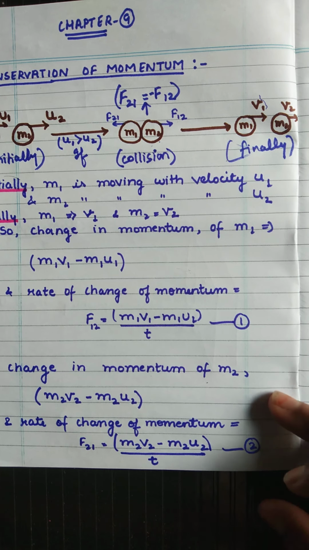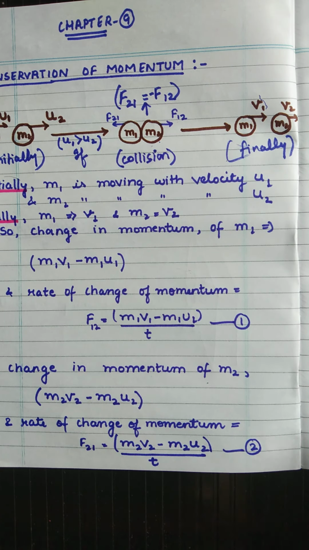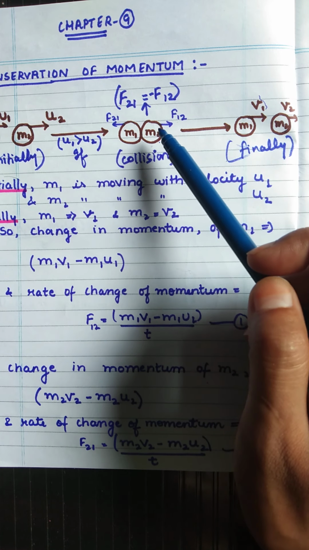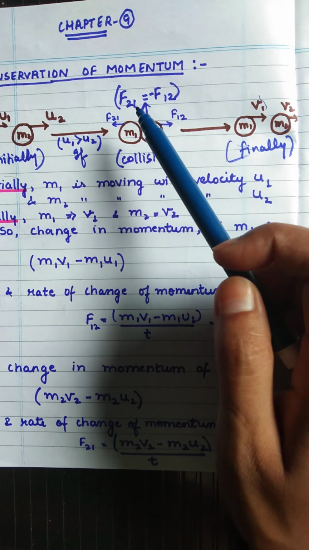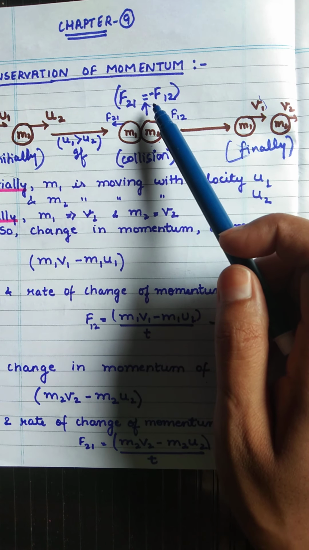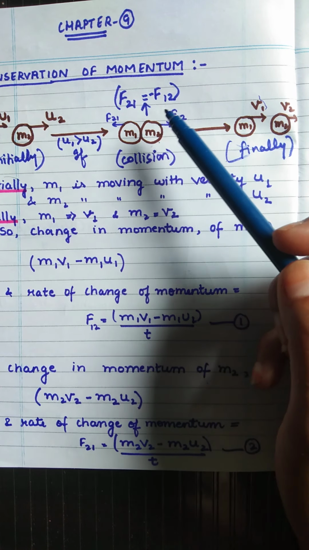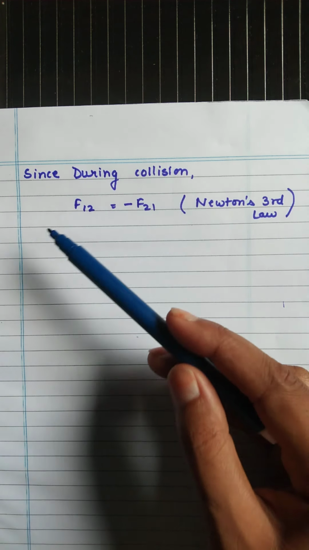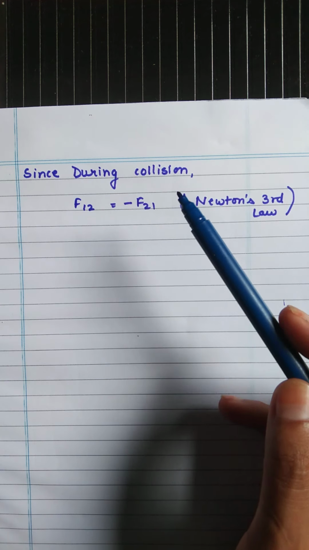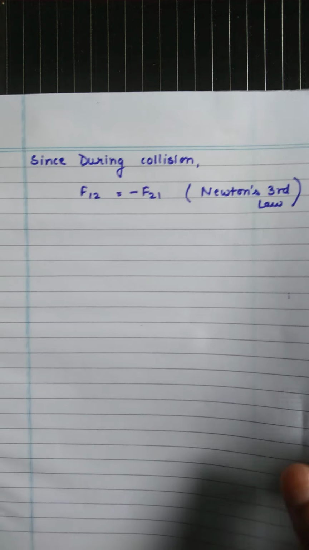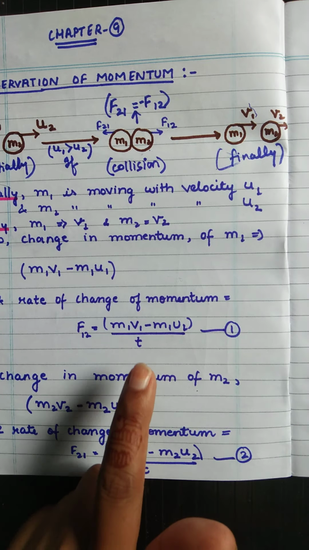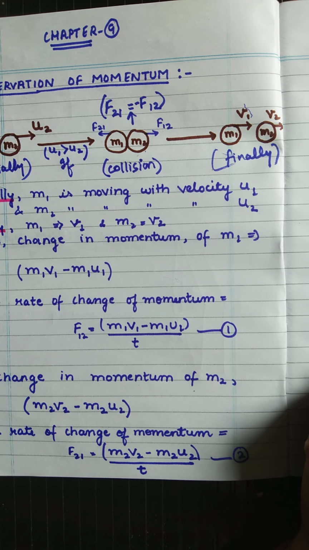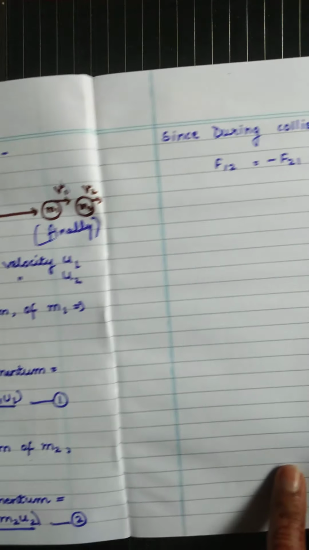Okay, so in this way we are getting two equations. Now during collision we know that the force applied by both objects on each other is opposite and equal. That's why we can say that during collision F12 is equal to minus F21 according to Newton's third law. If we put the values from equation 1 and equation 2 in that, what will we get?